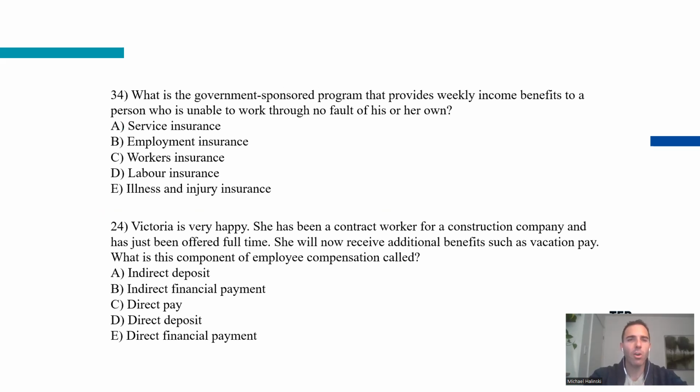All right, benefits. So what is the government-sponsored program that provides weekly income benefits to a person who is unable to work through no fault of his or her own? Sounds almost like a definition. We call it EI. It used to be unemployment insurance, but it was deemed too negative, so we refer to it now as employment insurance, EI. No fault of his or her own. You didn't mess up. There wasn't a just cause termination.